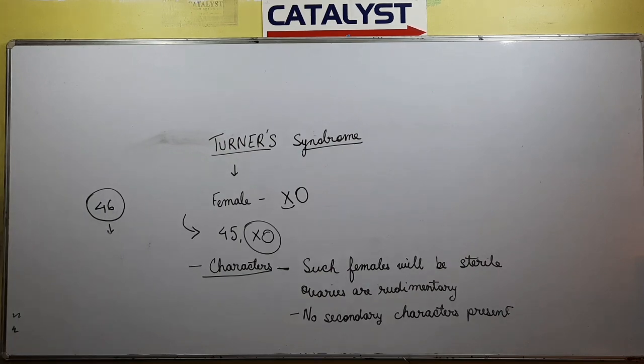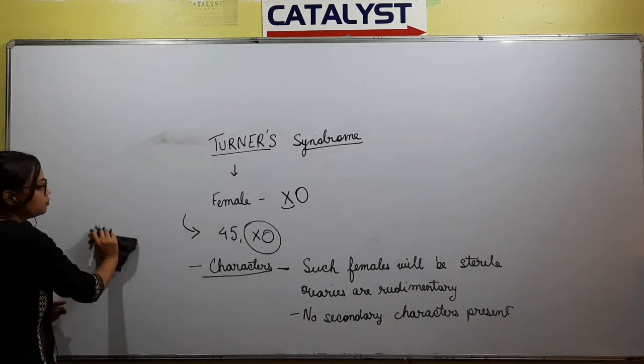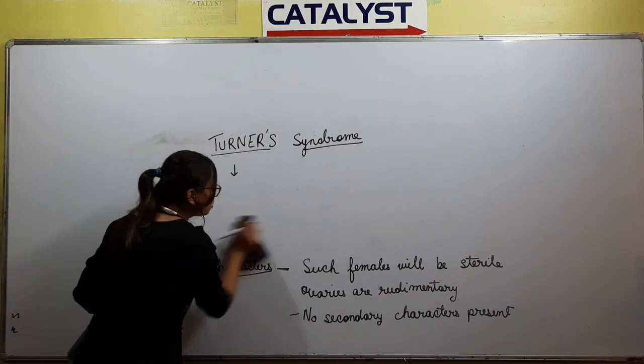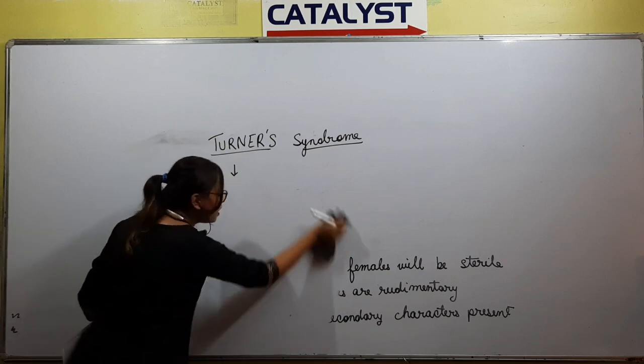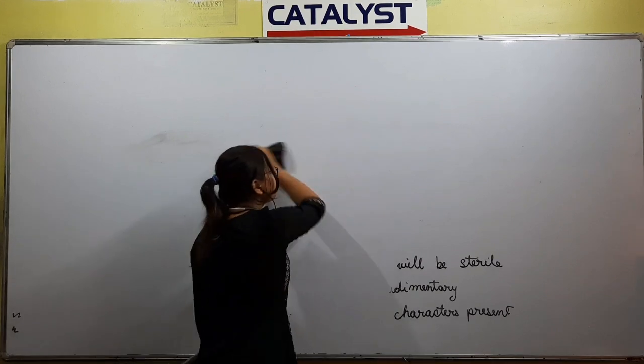Now we will move towards polyploidy. Last class I mentioned ploidy simply denotes sets of chromosomes. So whenever I mention polyploidy, it will mean sets of chromosomes.